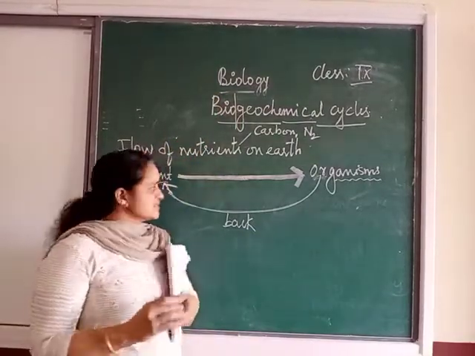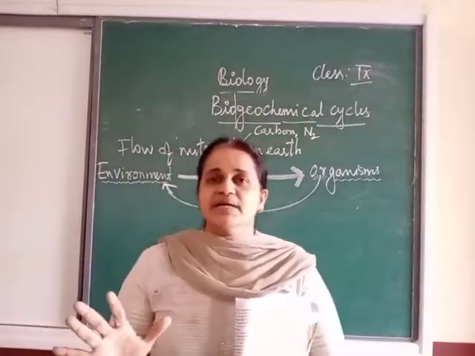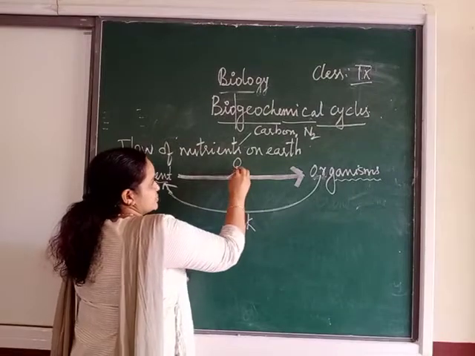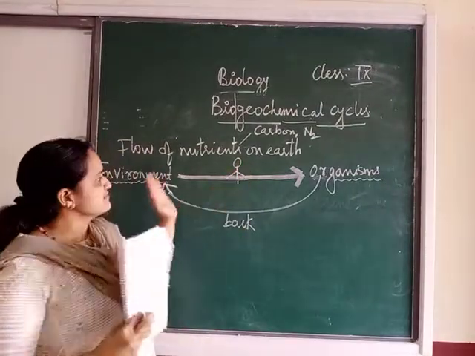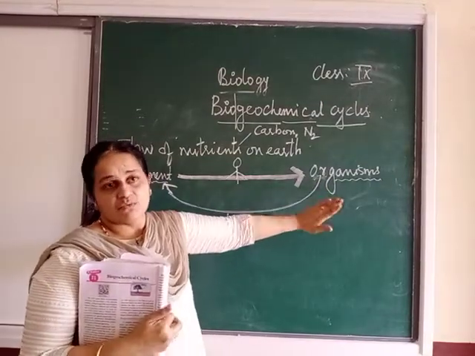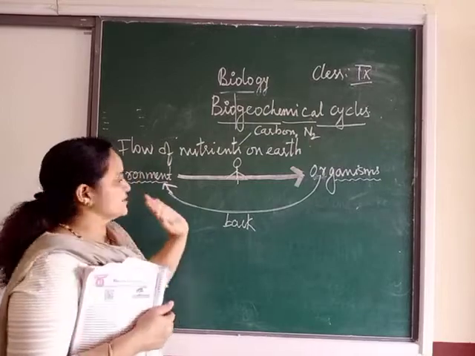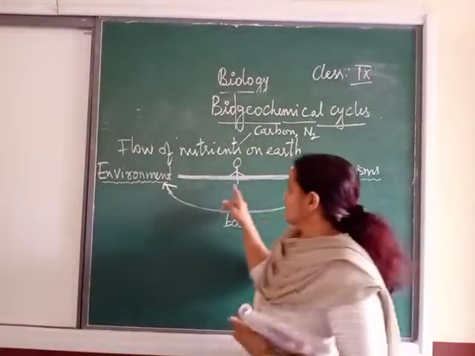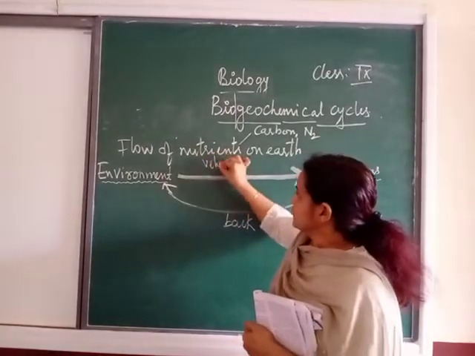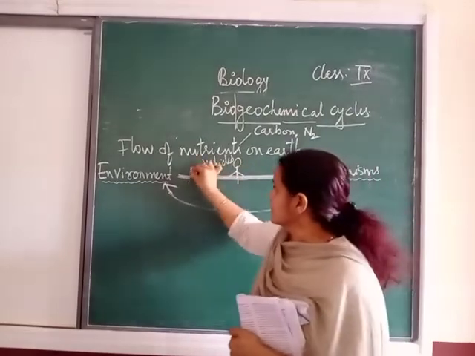Now, this is going very nicely and smoothly. But due to the interference of human beings, what is happening? Human beings use a lot of vehicles. With these vehicles, what is being given out into the environment?